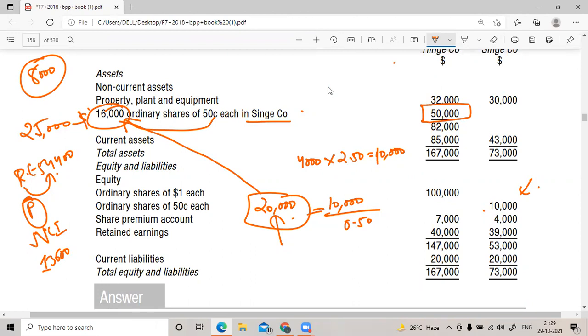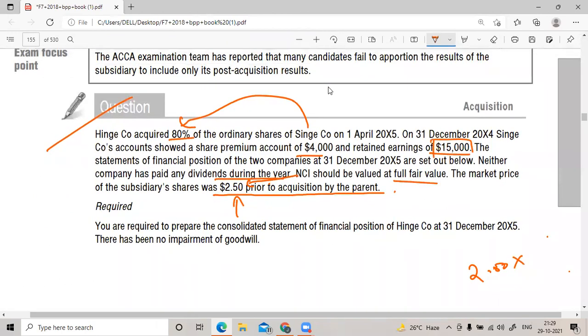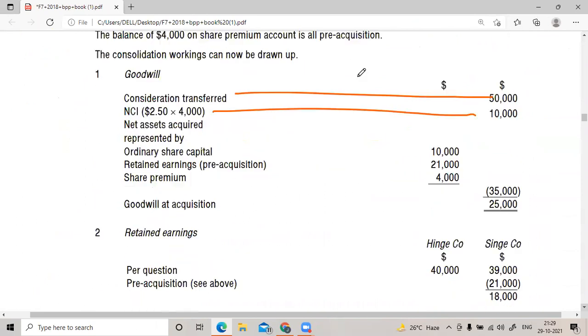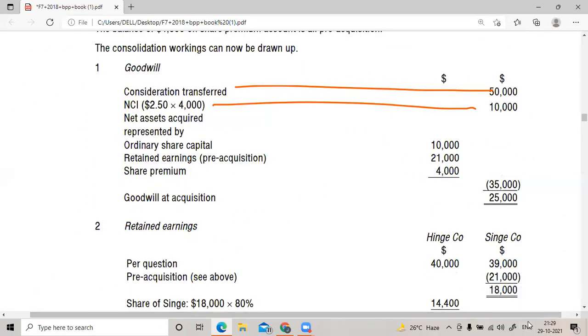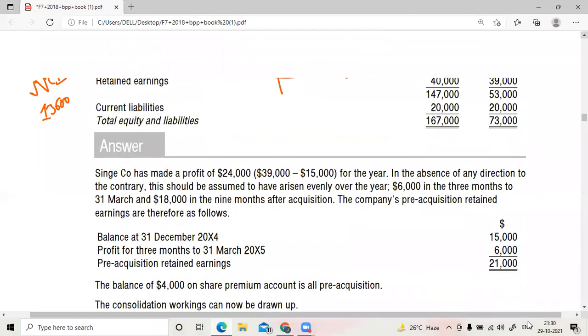Then what will you take? You will take pre-acquisition retained earnings. That is almost how much? 15,000. You will take share premium. That is also there, pre-acquisition. Correct? So we'll take them, 15,000, and share premium is here. Okay. So do you think only 15,000 is the pre-acquisition retained earnings or something else?